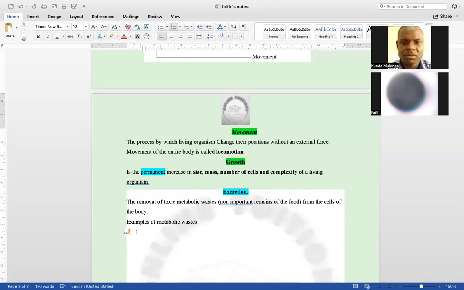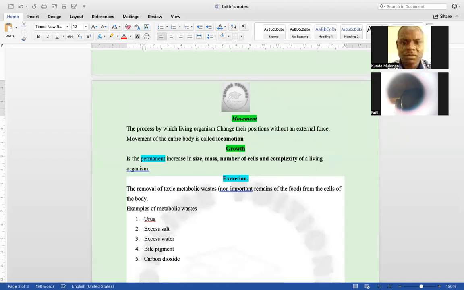One, urea from our bodies. Two, excess salt. You can talk about excess water. We can talk about the bile pigment. Some of these things, you understand them as we go down. You can also talk about carbon dioxide from our bodies.